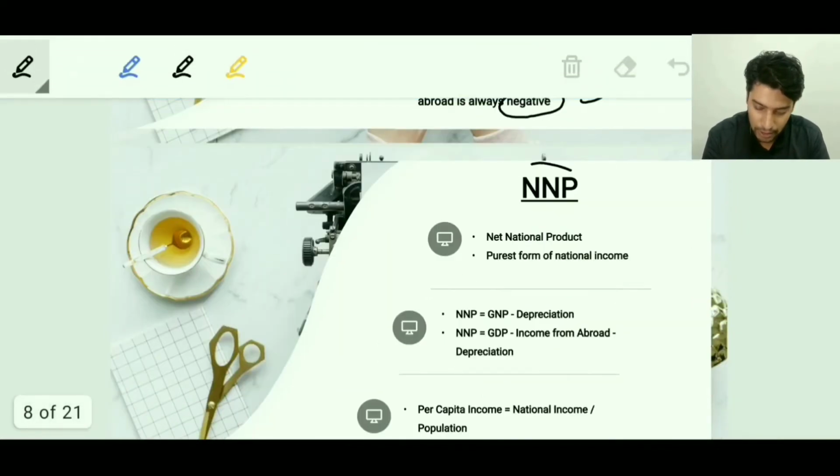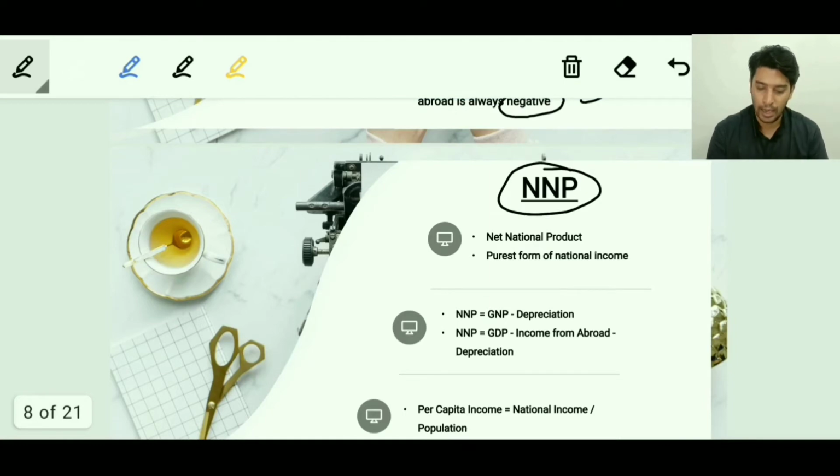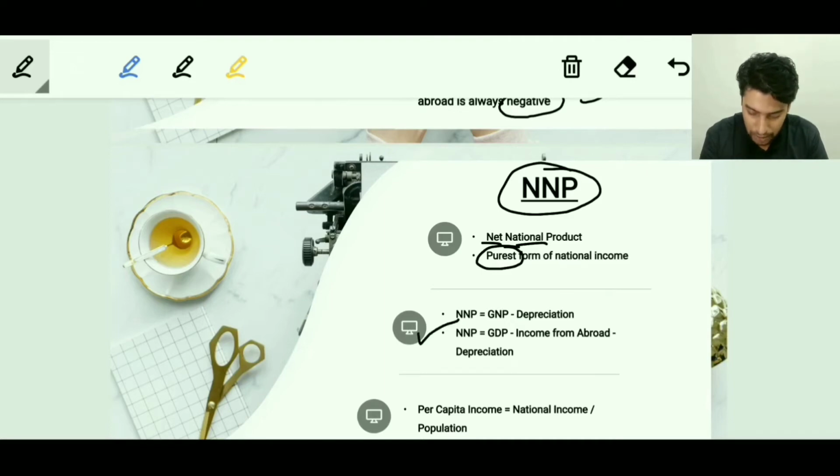The next slide is about NNP, net national product. And net national product means we are considering depreciation. National means we'll be considering the income from abroad. It is the purest form of national income, very true. So if you look at this definition here, it is GDP minus income from abroad. Since it is national, we are considering income from abroad also, and minus depreciation. Why? Because it is net, it's not gross, it's net.